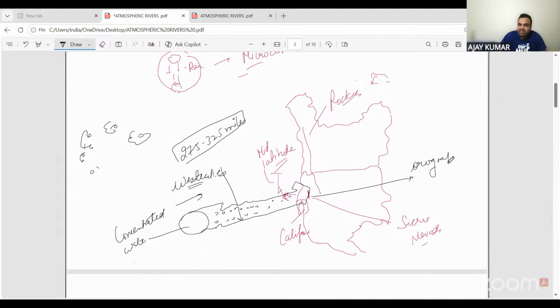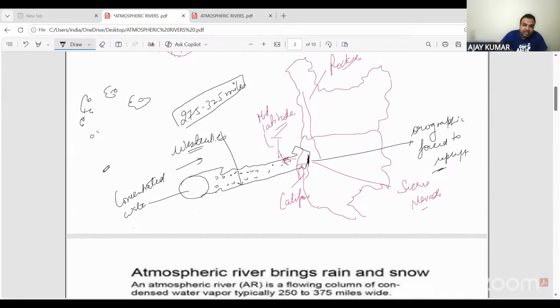Orographic effect means the same water vapor is forced to uplift, or we can say it is forced to rise because of the presence of mountains here, that is Sierra Nevada. And here it unleashes a very heavy rainfall. और ये rainfall कैसी होती है? This rainfall is of 5 to 6 inches. ठीक है, minimum नहीं, centimeter भी नहीं. This is 5 to 6 inches of rainfall, and this is called atmospheric rivers.